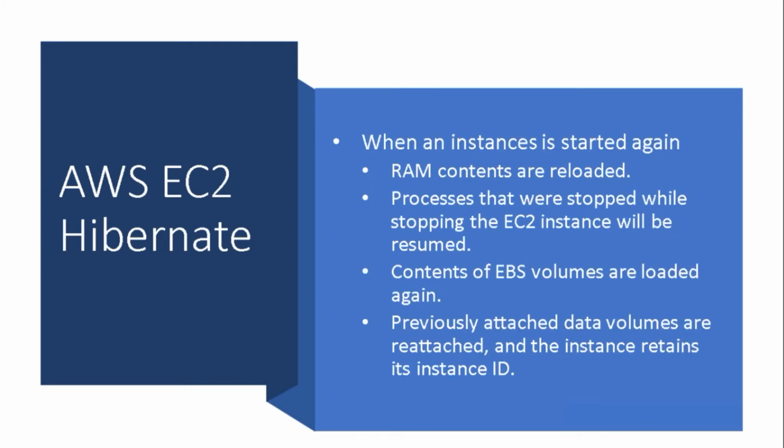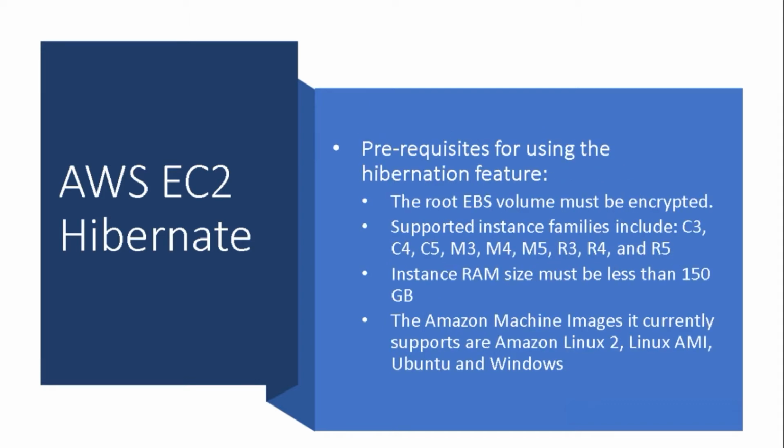When an instance is started again, your RAM contents are reloaded and the processes that previously were running on the instances are resumed. Your Amazon EBS volume is restored to its previous state, like when opening a computer that had been put to sleep. However, in order for the EC2 instance to be enabled for hibernation, you need to keep in mind the following prerequisites for using the hibernation feature.